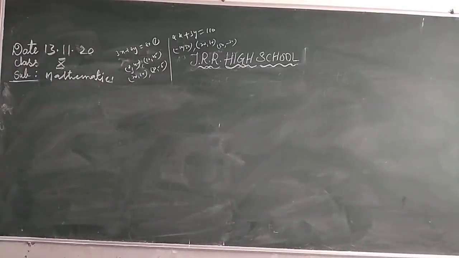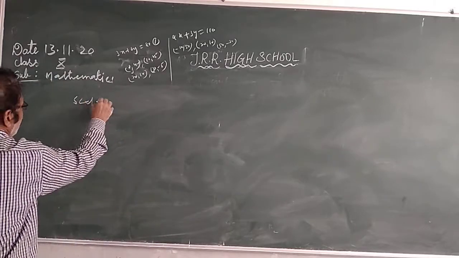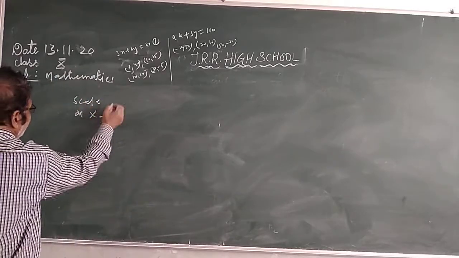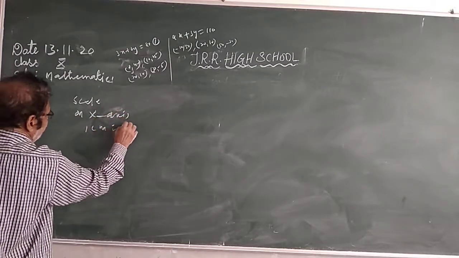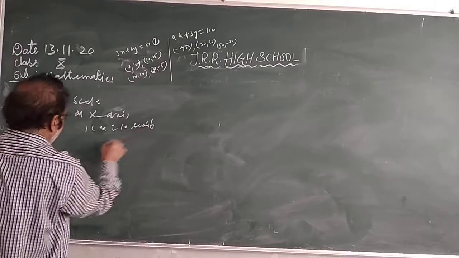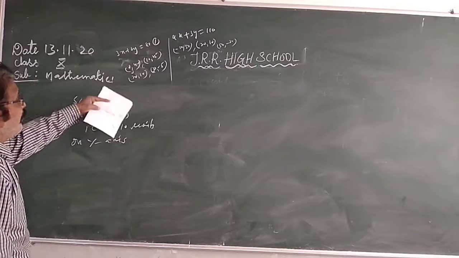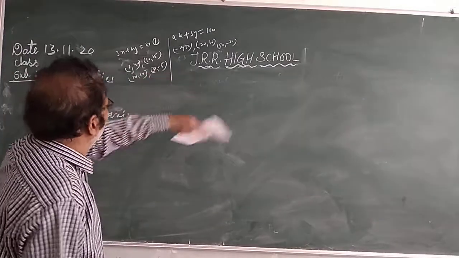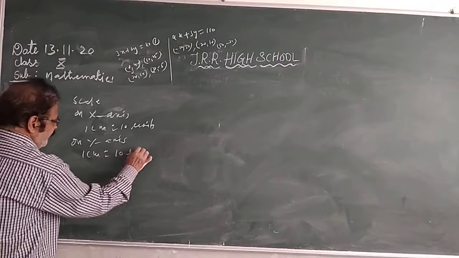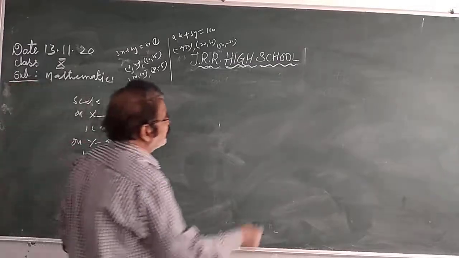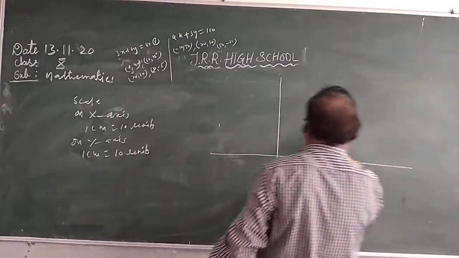You have to plot on the graph sheet. Take the scale: on the x-axis, 1 centimeter equals 10 units. On the y-axis, the highest value... take 10 units here also, 1 centimeter equals 10 units. This is the y-axis. This is the x-axis.